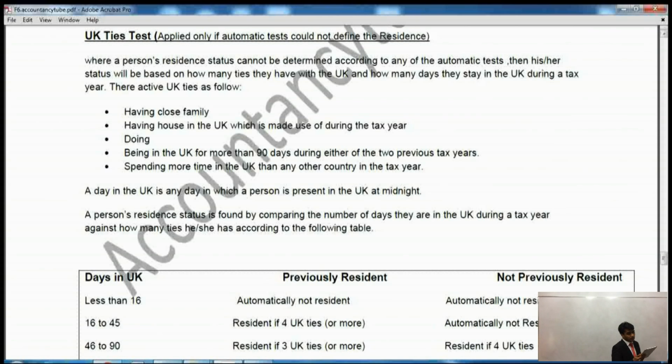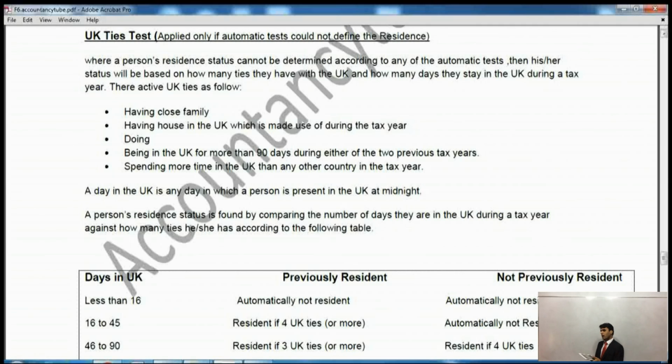Now having a close family member, please write down member as well. Say for example, if you have a kid, if you have a wife, then this is a tie. This is one tie, alright? So these are a total of 5 ties. The first tie is if you have a family member in the UK. The second tie is having a house in the UK which is made use of during the tax year.